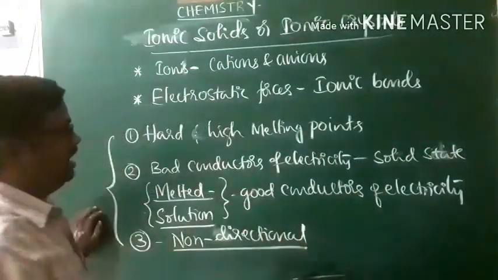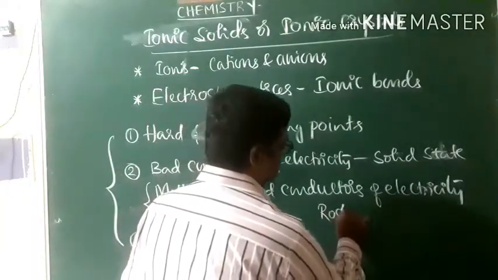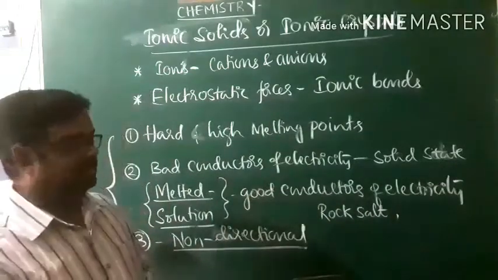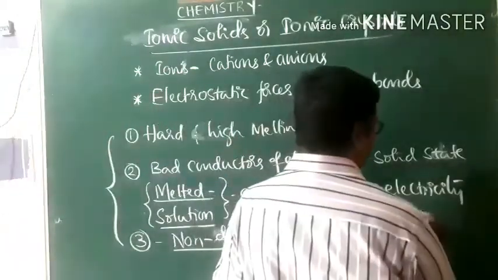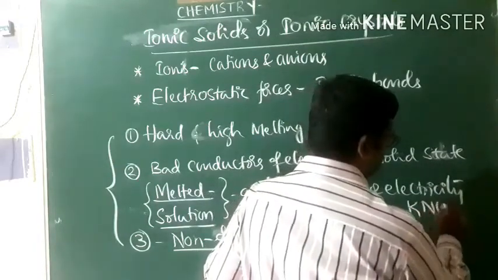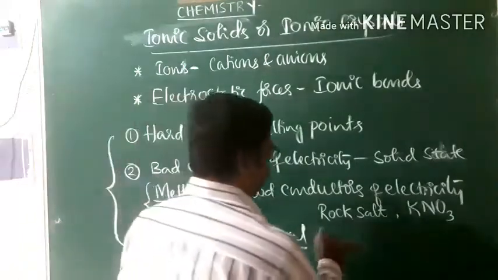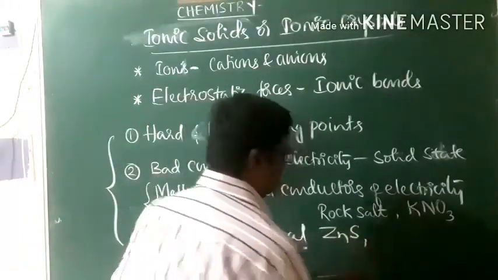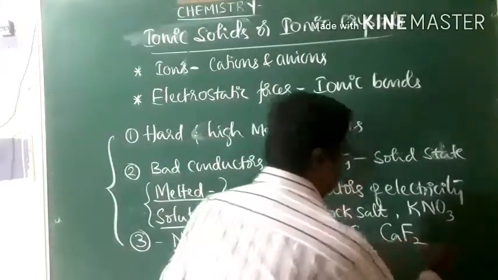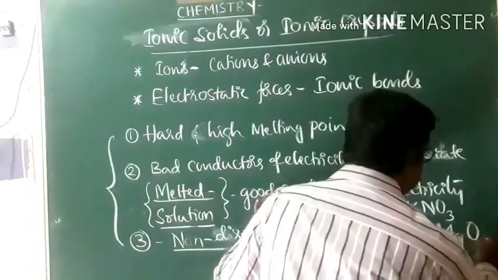Under ionic crystals, we come across rock salt. Rock salt is an example of an ionic crystal, sodium chloride. Potassium nitrate is also an ionic crystal. You can go for zinc sulfide, calcium fluoride, or magnesium oxide as ionic crystals.